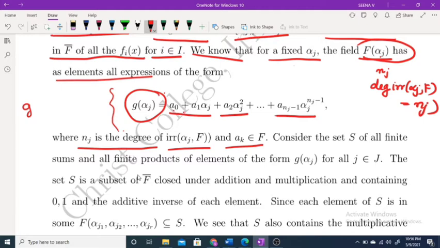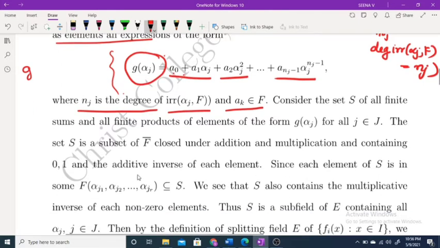So consider the set S of all finite sums and products of elements of the form g(alpha_j). Clearly each such element is in F(alpha_j).